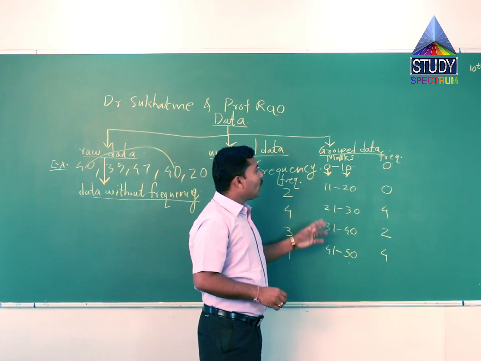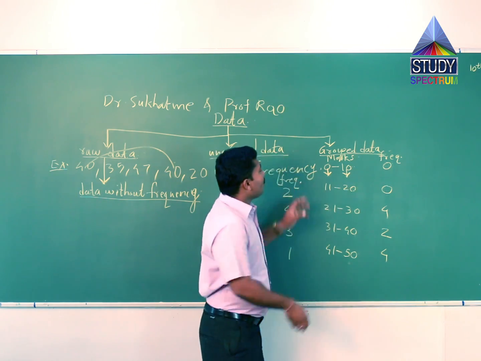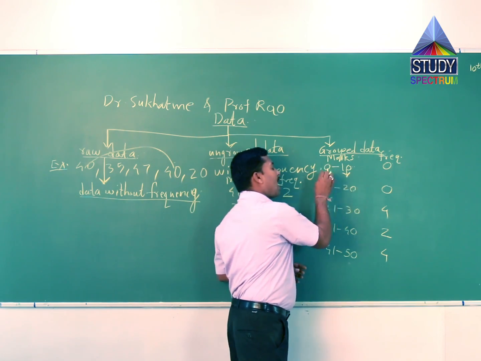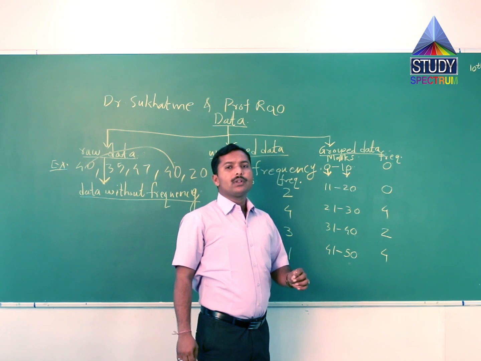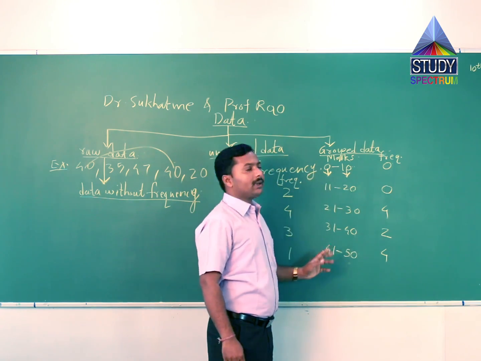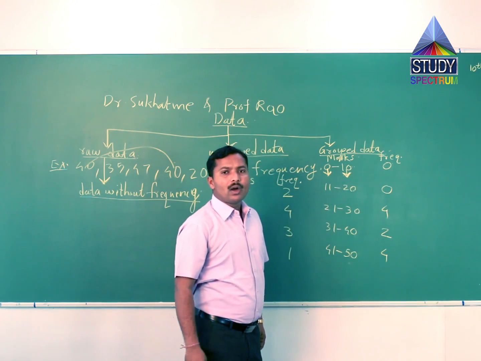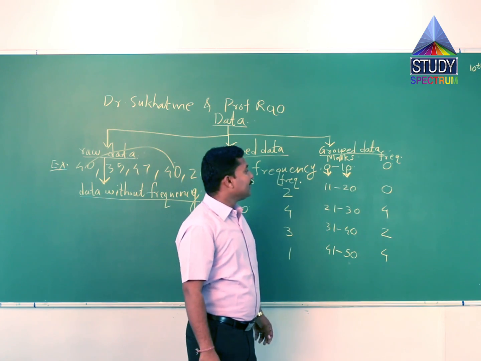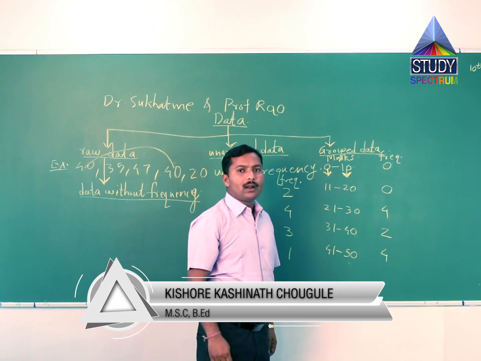In simple language, the starting number of a class interval is called the lower limit, and the ending point of the class interval is called the upper limit.